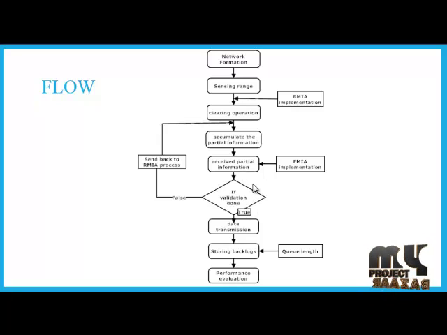If the validation is done, successive data transmission is done, and backlogs are stored. Backlogs are nothing but the queue length, which is calculated by the TCP or CBR traffic. If the validation is not done, first the packets are sent to the RMIA process, then afterwards they are processed in FMIA, and the packets are sent for data transmission as well.